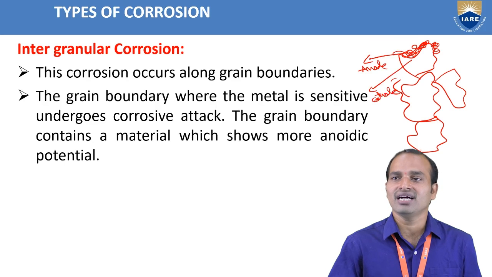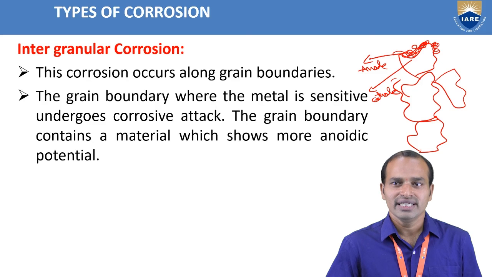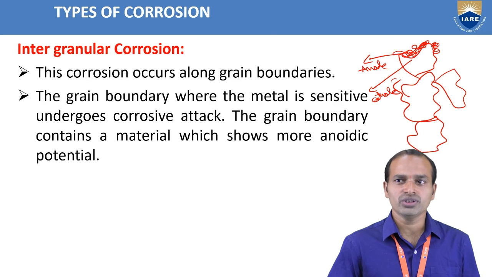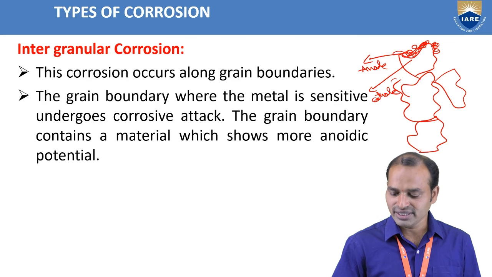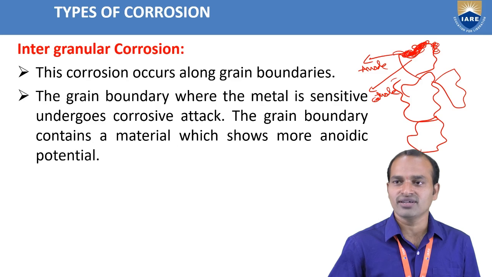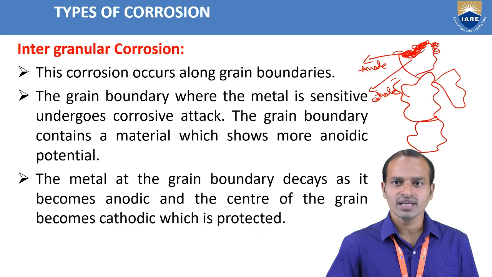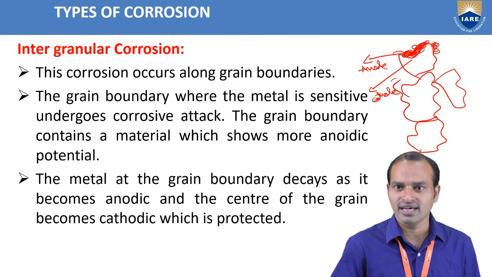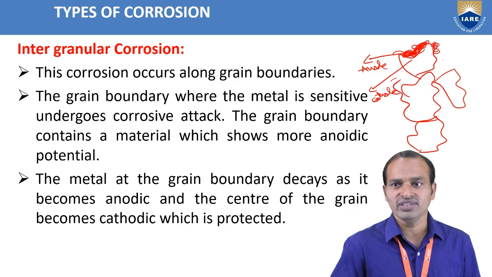Why? Because the grain boundary line is very sensitive. The grain boundary, where the metal is sensitive, undergoes corrosive attack. The grain boundary contains a material which shows more anodic potential. That means the grain boundary is the more anodic part, and this part only undergoes corrosion. The metal at the grain boundary decays as it becomes anodic, and the center of the grain becomes cathodic, which is protected.